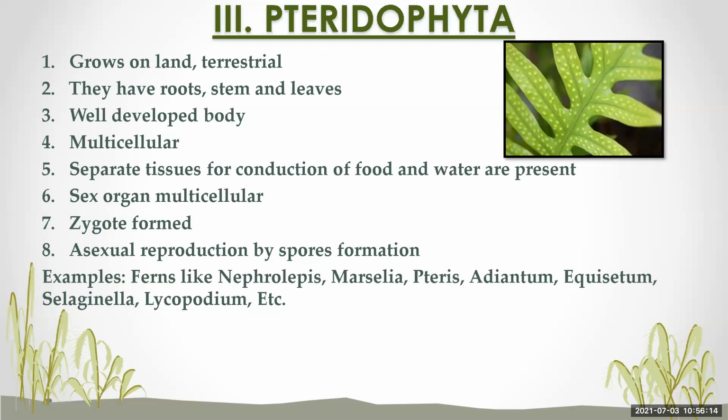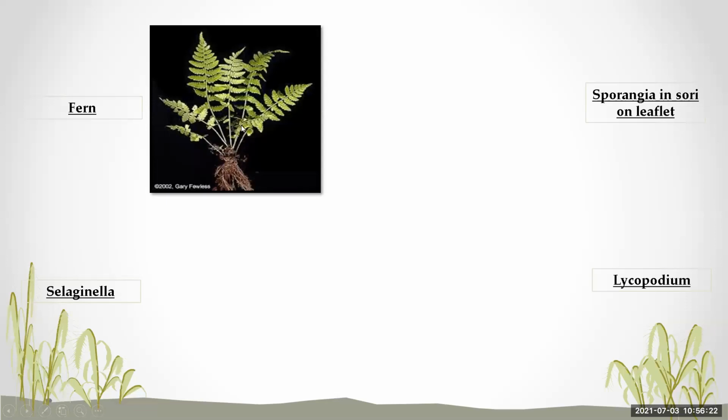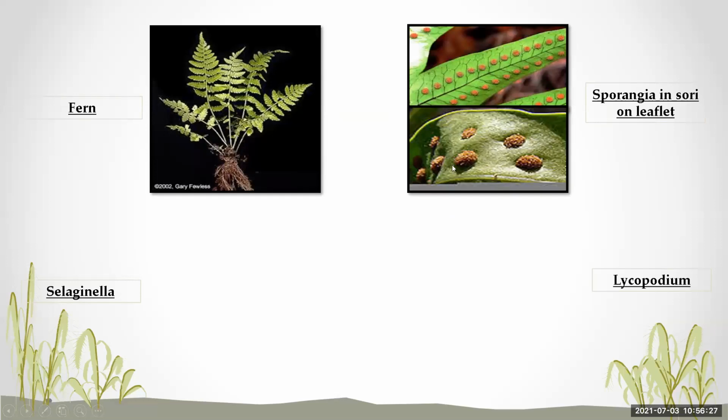Now we will see the picture of this. See the structure of a fern, and the reproductive organs are present in the form of spores. You can see here on the back, on the outward side, or on the inner side, there is spore formation. You can see on the leaf these spores are present. These are the sori in which the sporangia are present, which are present on the leaflet.